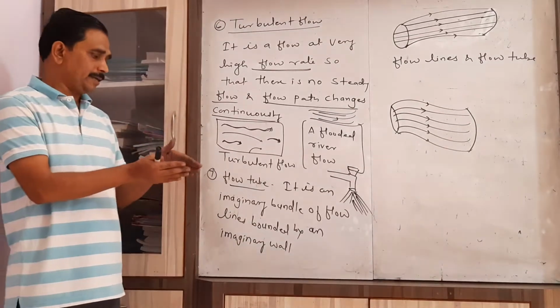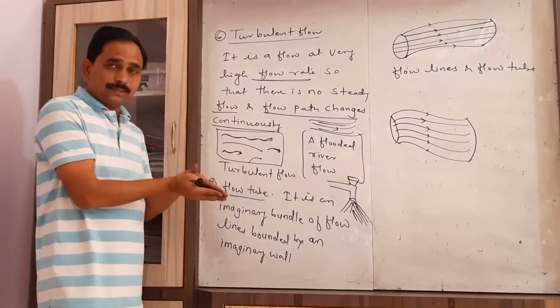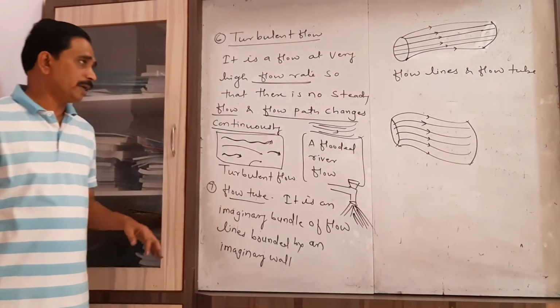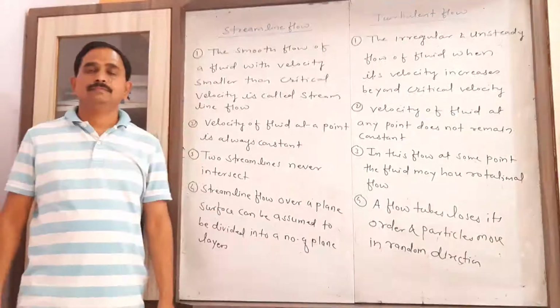And if you select the bundle of those paths followed by the particles during the flow of fluid, that is called the flow tube.